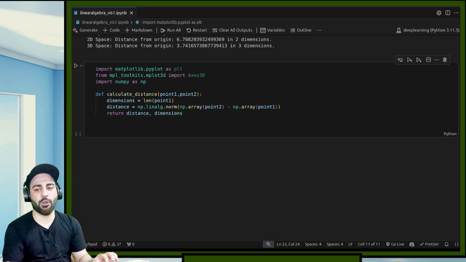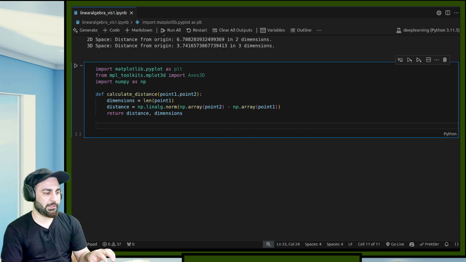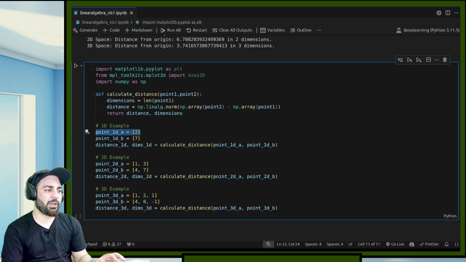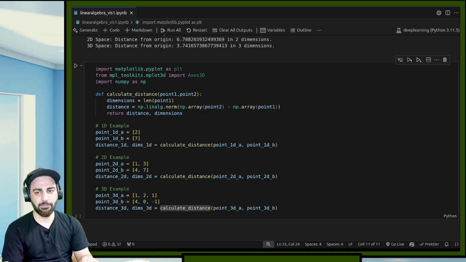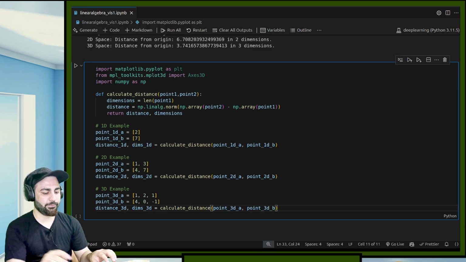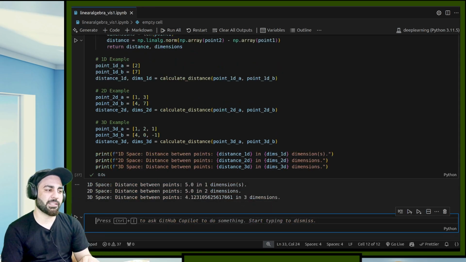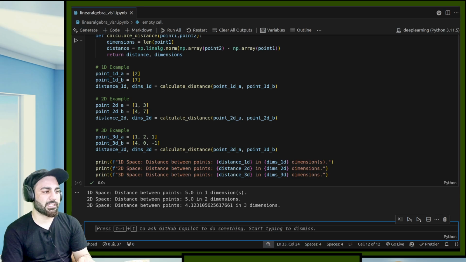Now if you want to plot it, I can show you 3 types of points: point 1D, point 2D, point 3D. Let's suppose these are my points in 1D, 2 points within 1D, and we calculate distances for these points and for these points. Now if I just display the results, you can see the 1D space distance between points is 5.0 in one dimension, and for these the distance is also 5.0.